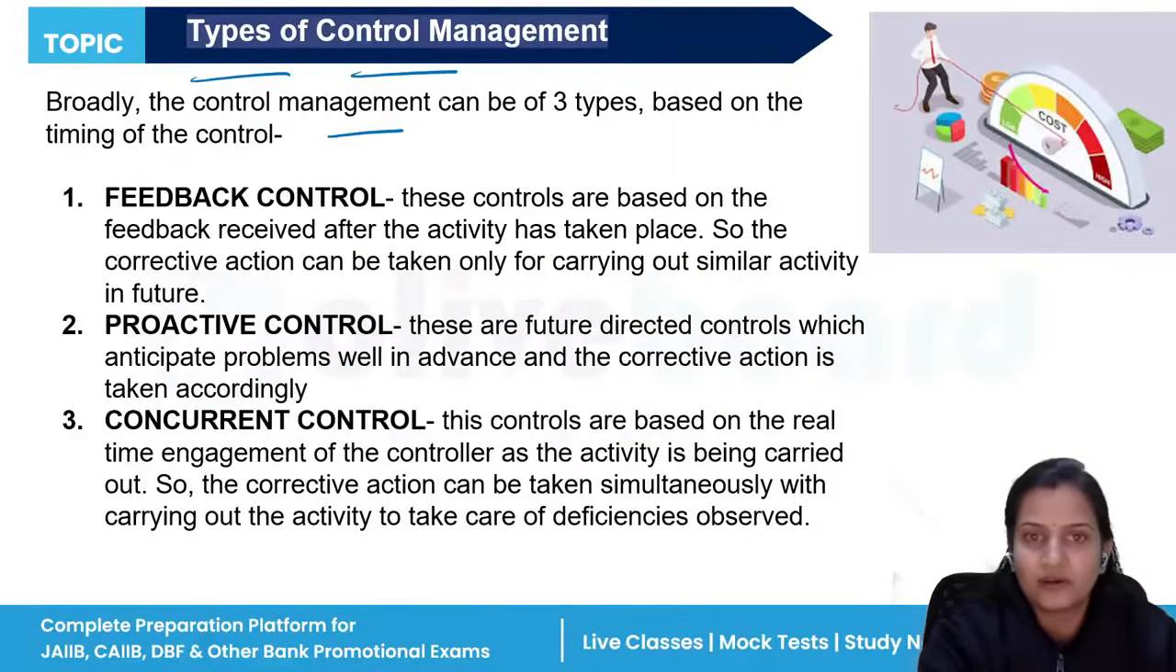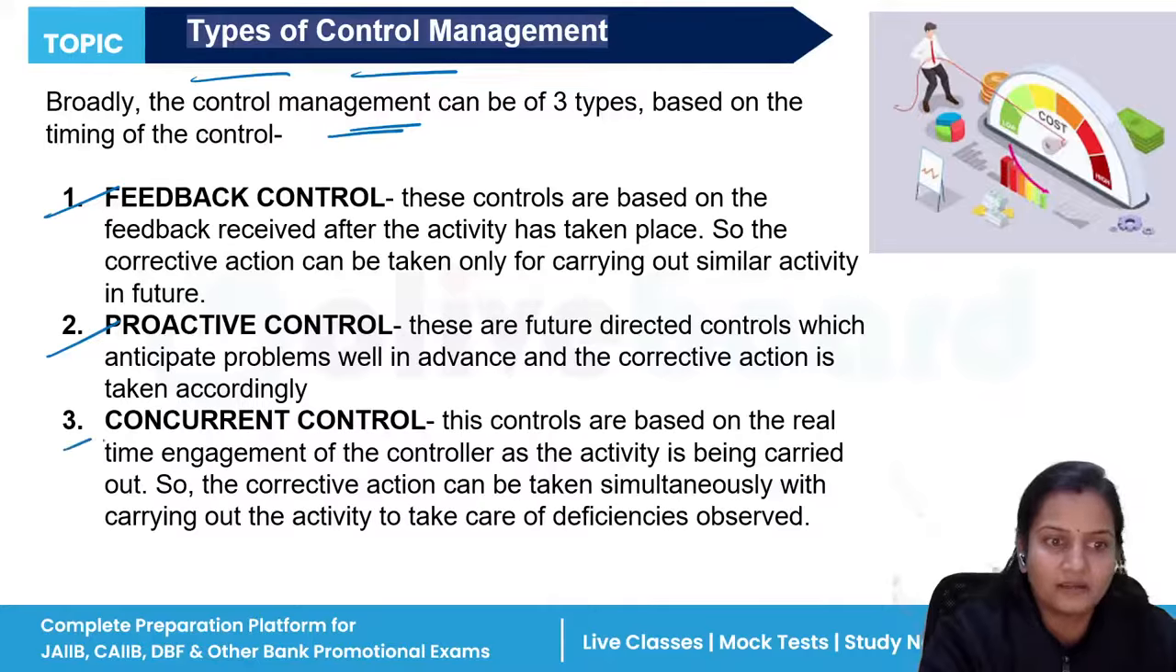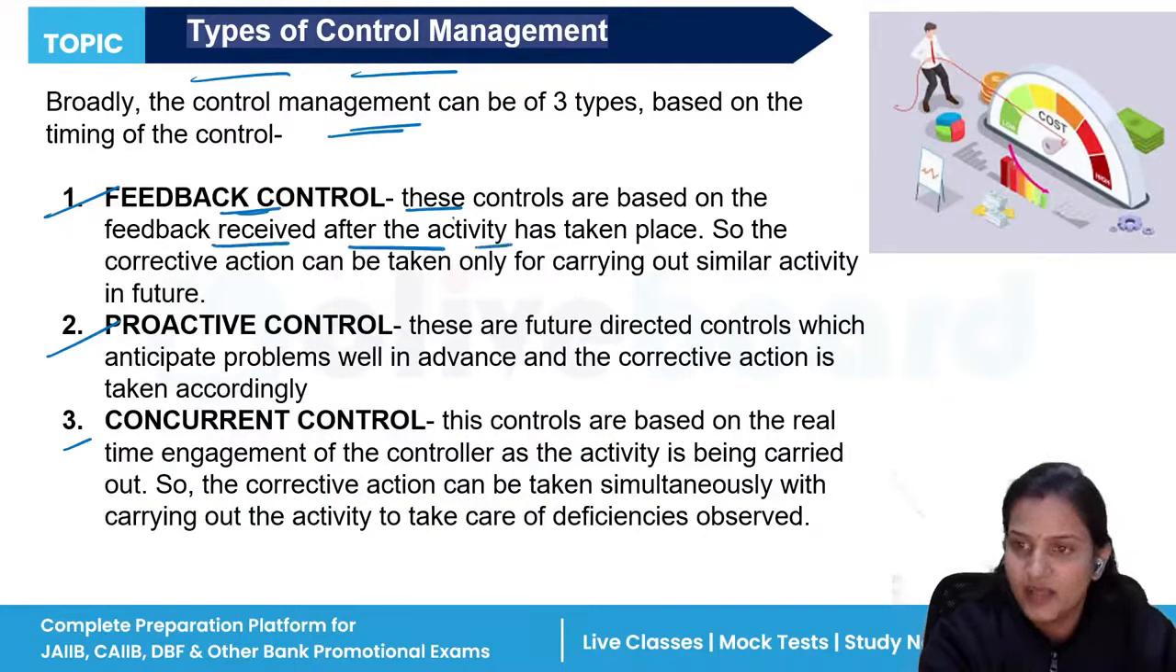So, types of control management. In an organization, there are a total of 3 types of control management: the feedback control, the proactive, and the concurrent control. So feedback control means what? These controls are based on the feedback received after the activity. Once the activity has taken place in your organization, if you are getting the feedback about the activity, that is feedback control.